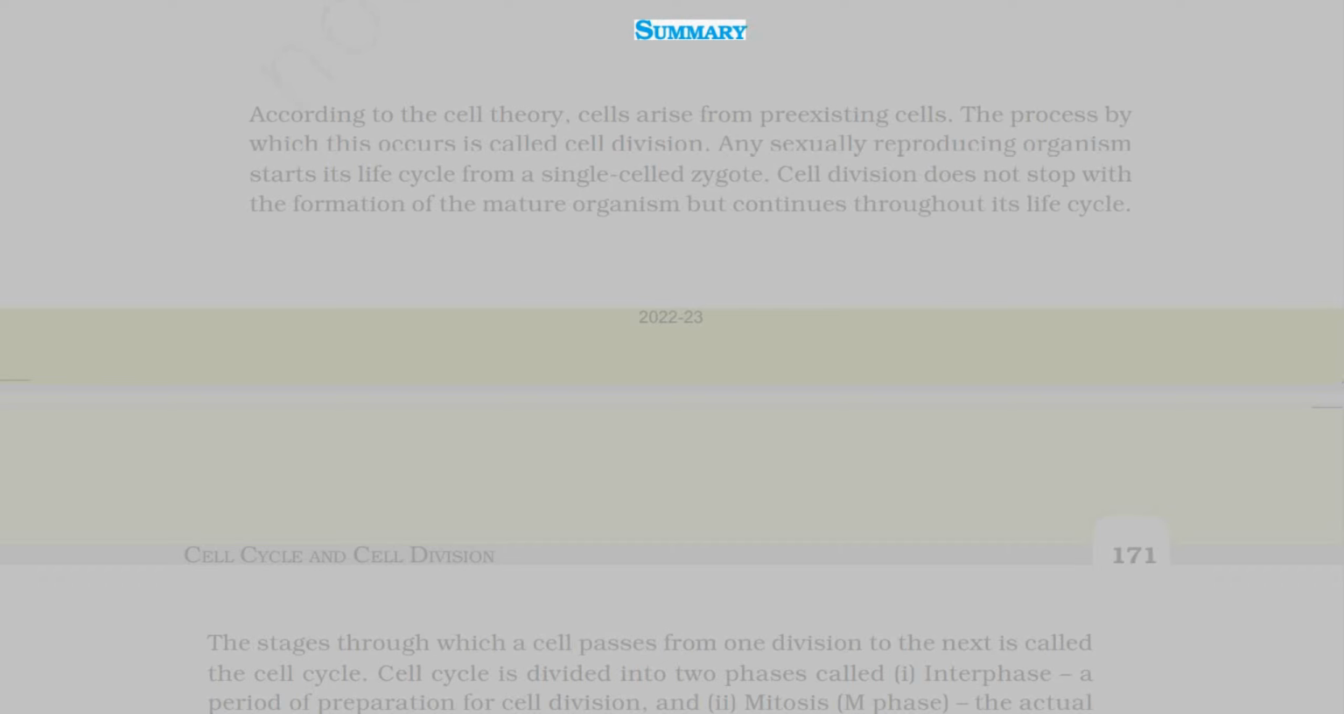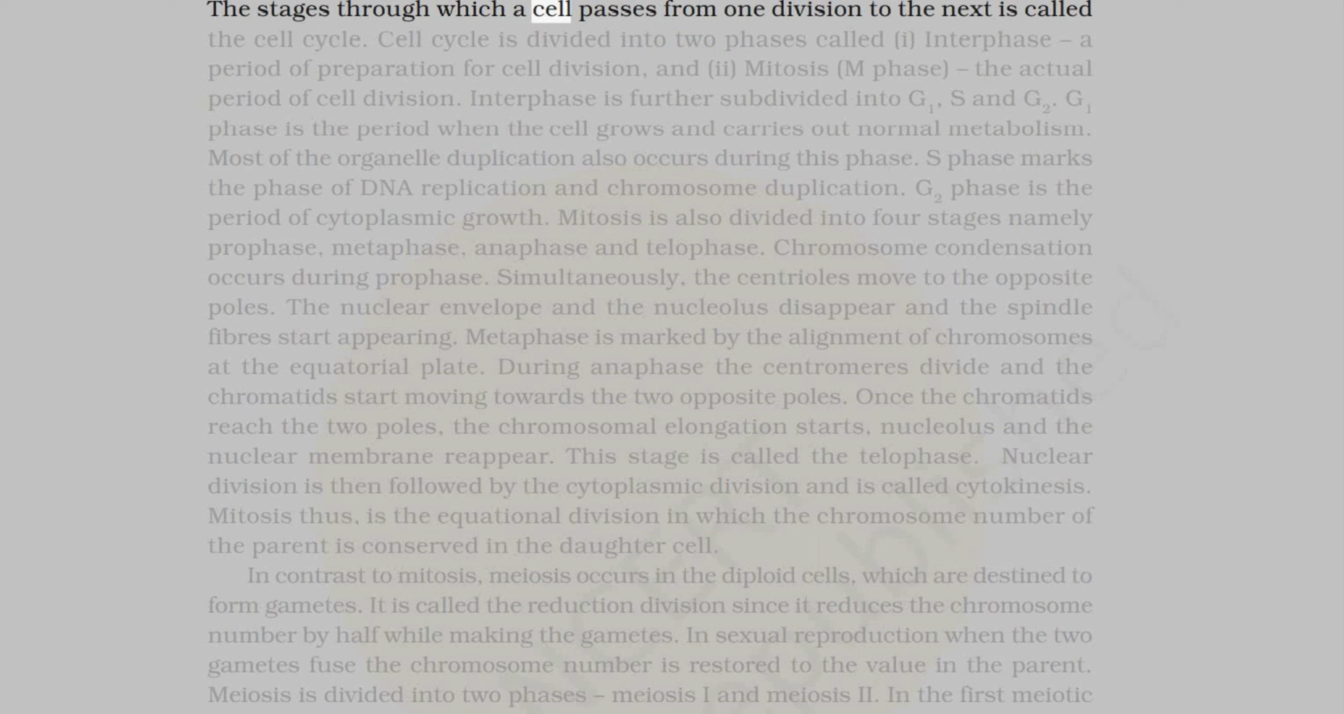Summary. According to the cell theory, cells arise from pre-existing cells. The process by which this occurs is called cell division. Any sexually reproducing organism starts its life cycle from a single-celled zygote. Cell division does not stop with the formation of the mature organism, but continues throughout its life cycle. The stages through which a cell passes from one division to the next is called the cell cycle.